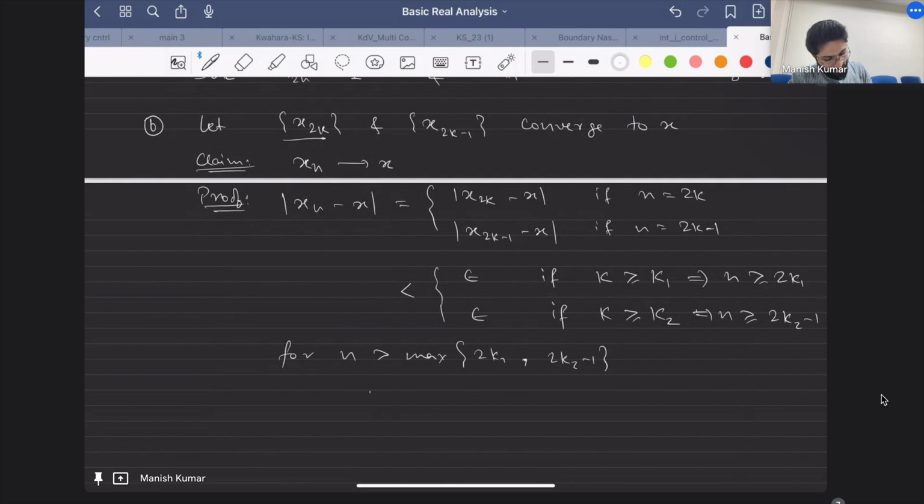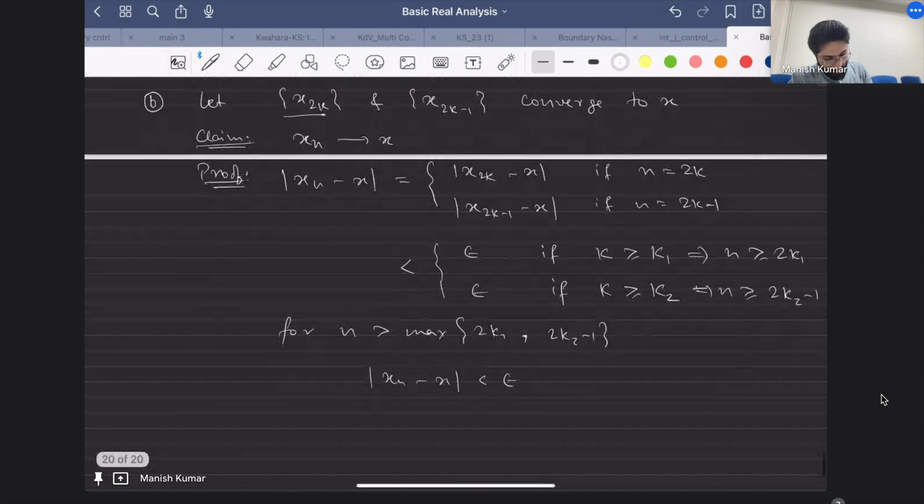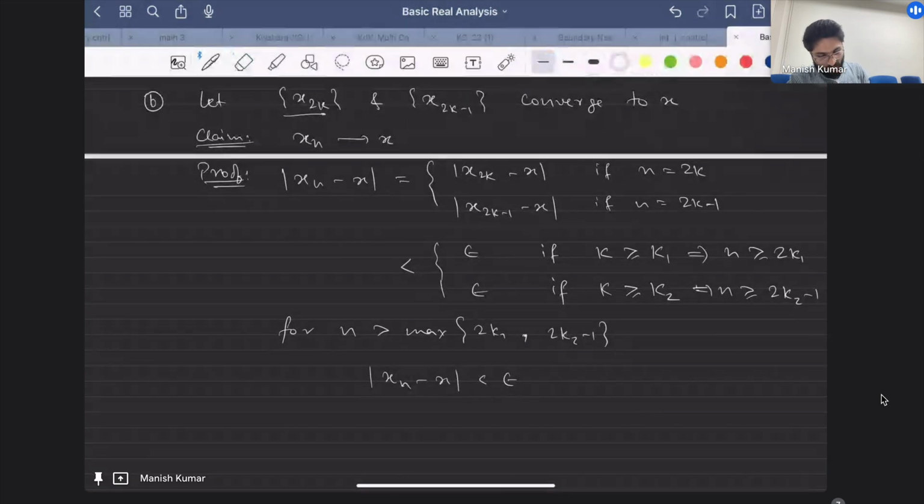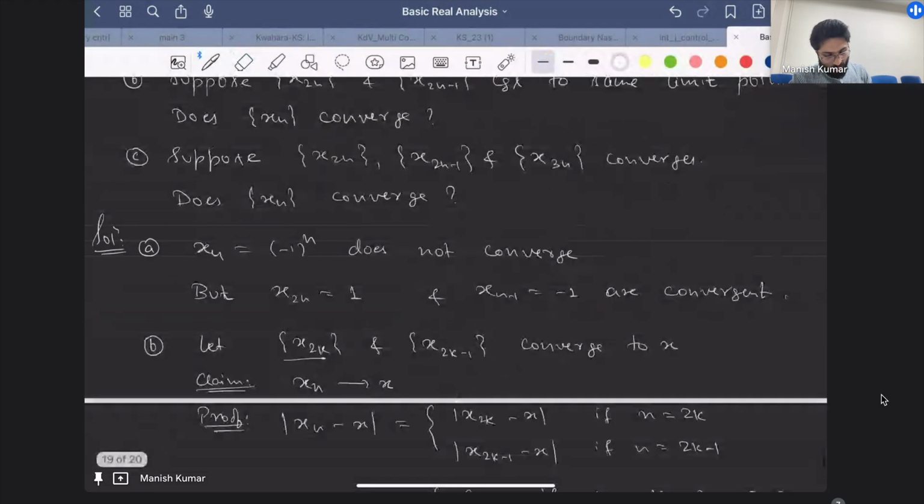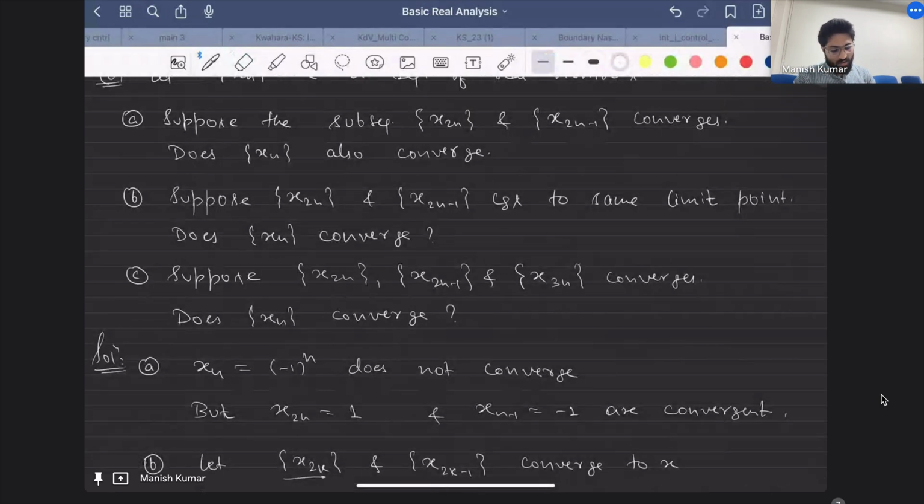Now the third part is a bit interesting. The even subsequence and the odd subsequence both converging to the same point means the sequence converges. What about the third one? About the third one, you know nothing about the limit points. Suppose the odd subsequence goes to some point, the even subsequence goes to some point, and x3n, the multiples of 3, goes to some point. You don't know what the points are. Now the question is, will the sequence xn converge? Yes, sir. So how will you prove that?